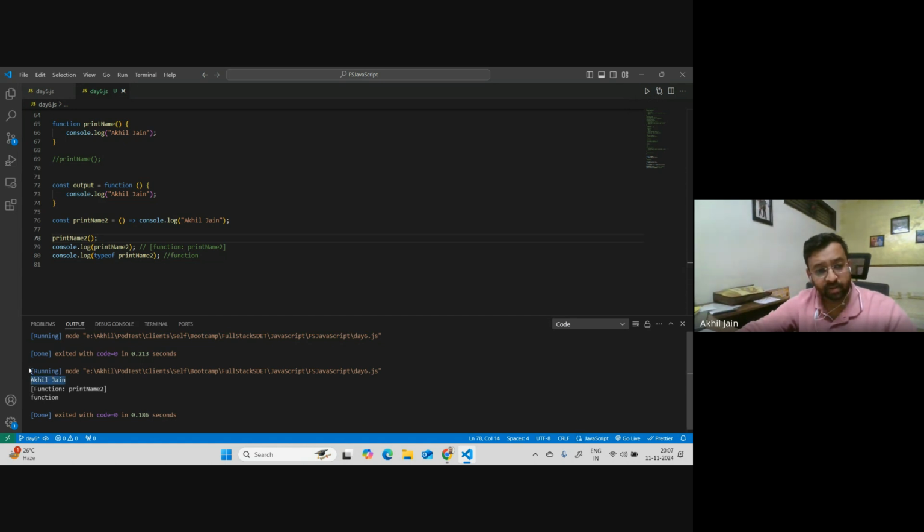You can see the first is because you're calling the function and executing the body of the function, so it is printing whatever logic you have added. We're trying to print Akhiljan on the console, so that's why this got printed. Second time, I'm just printing print name 2, which is the function. I'm not calling the function, I'm just printing the function. So the way it prints it, it just says function and the name of the function. And the third part is I'm trying to understand what is the return type of this variable, and I'm getting to know it's a function.